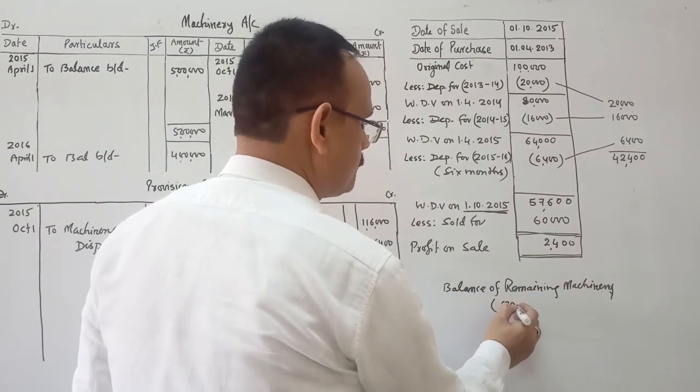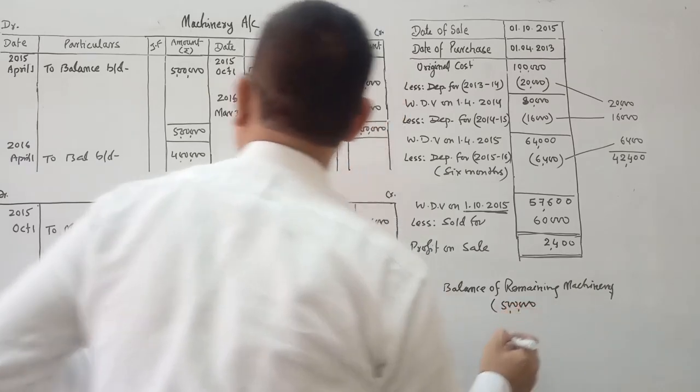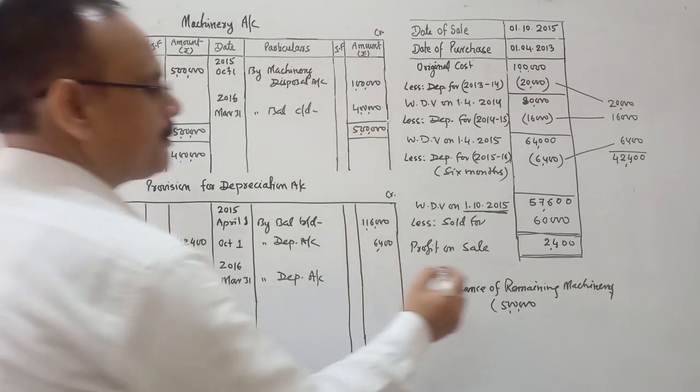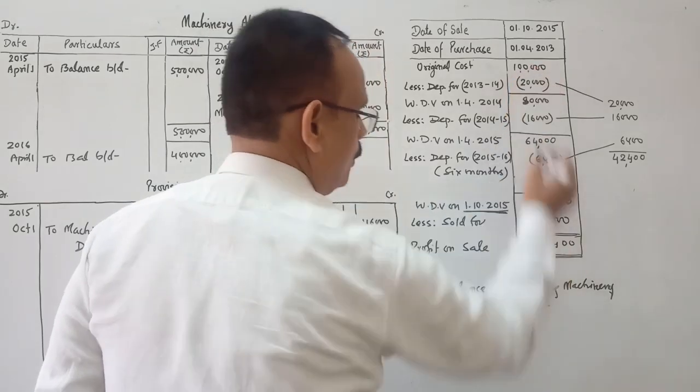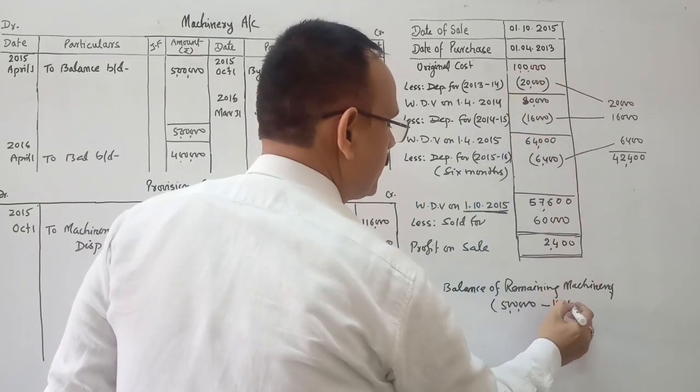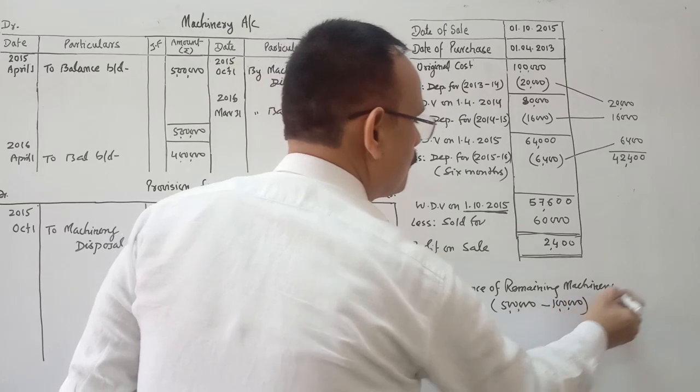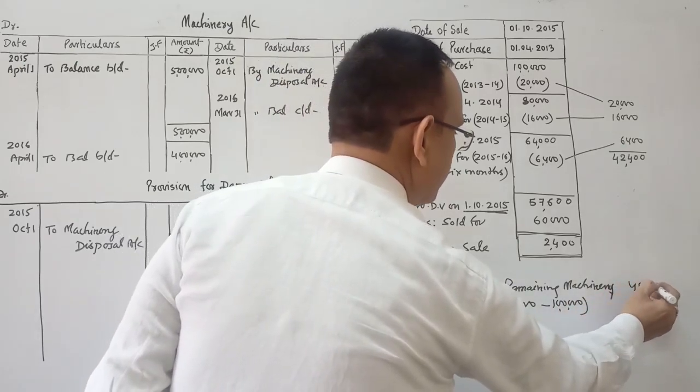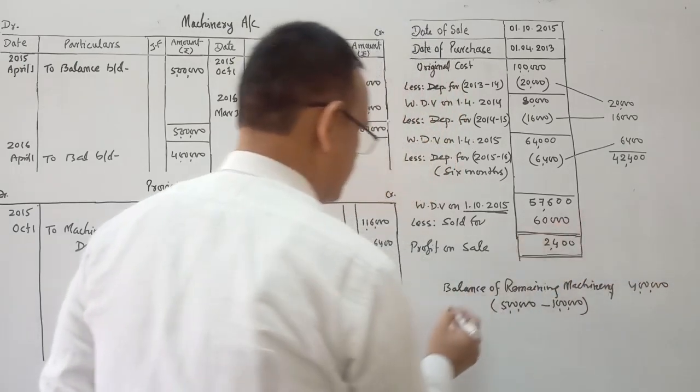Total machine was 5 lakhs. Out of that, 1 lakh machine is sold. So the remaining machine in our hand is 4 lakhs. Is it clear?